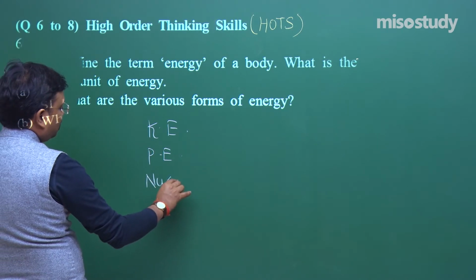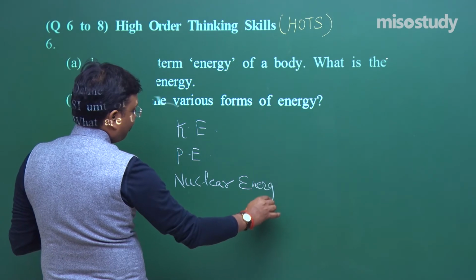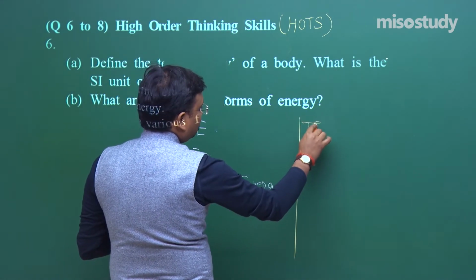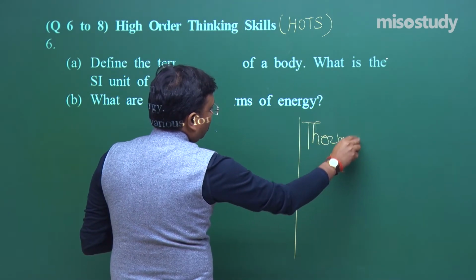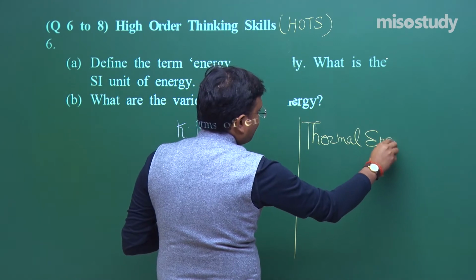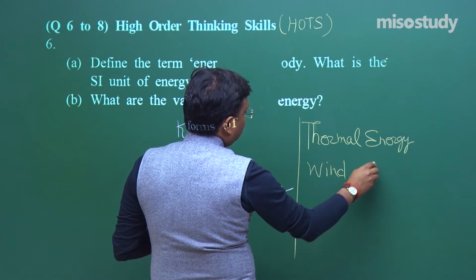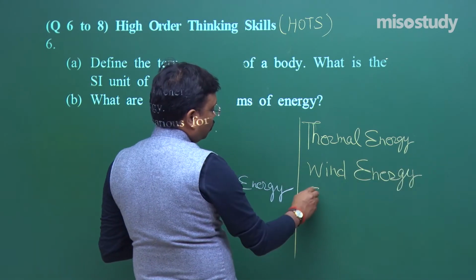nuclear energy, thermal energy, wind energy, solar energy, tide energy, and so many. Keep on asking, I'll keep on telling you.